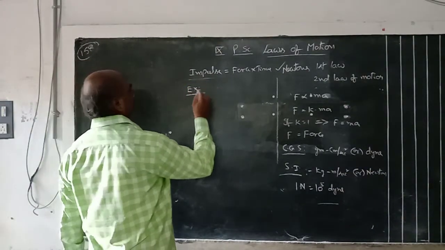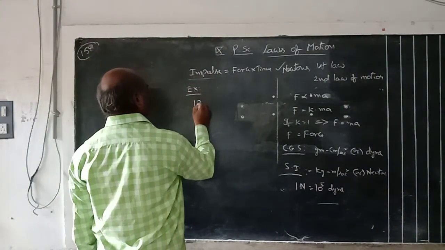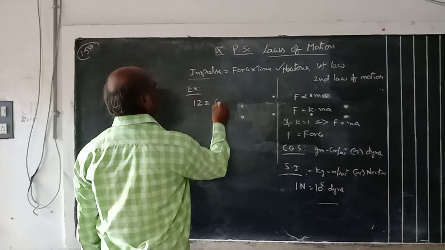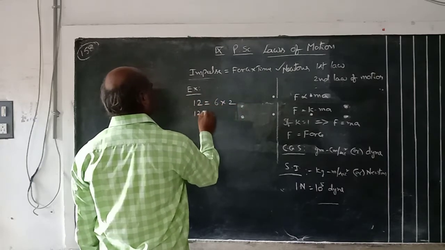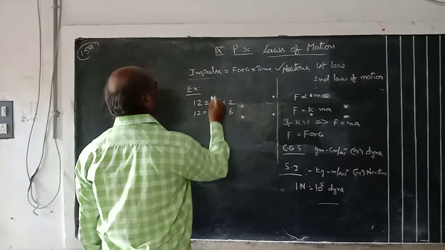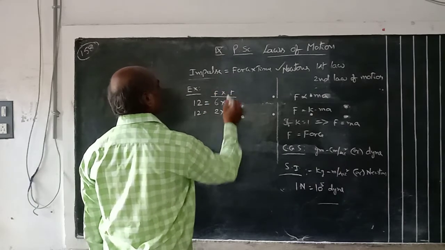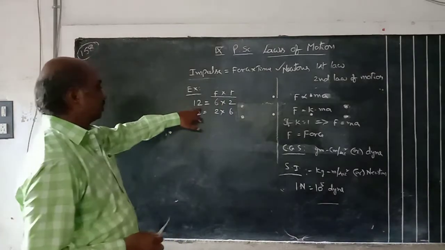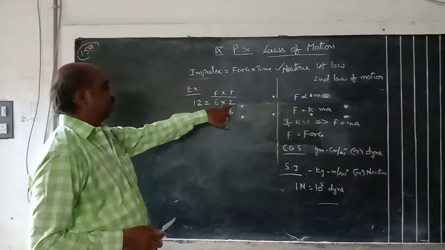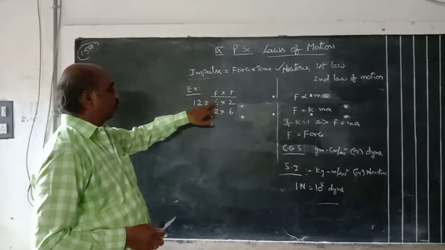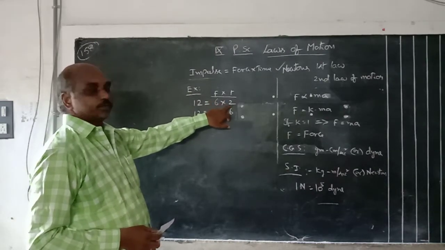See that impulse. For example, 12. You can write 6 into 2 or 12 is equal to 2 into 6. This is force into time. In this case, force is more, time is less. More force can be applied in a short interval of time.